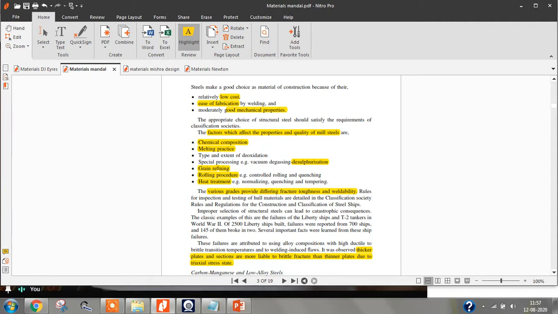The number 3 is special processing, like desulfurization to remove the sulfur, to remove the phosphorus. I told you the sulfur and phosphorus content decrease the weldability and decrease the corrosion resistance. So special processing, for example, desulfurization.